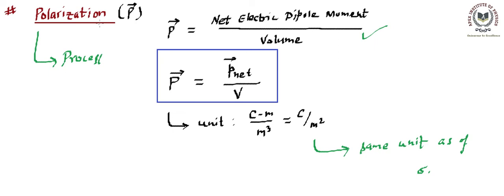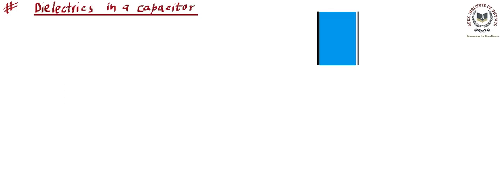So you need to keep in mind, whenever the term polarization is being used, whether it is used as a physical quantity or as a process. Earlier in the previous slide that you have seen, that was the process of getting polarized. That means polarization was the process. In this particular slide, we are talking about polarization as a physical quantity. Make sense? Now let's move further.